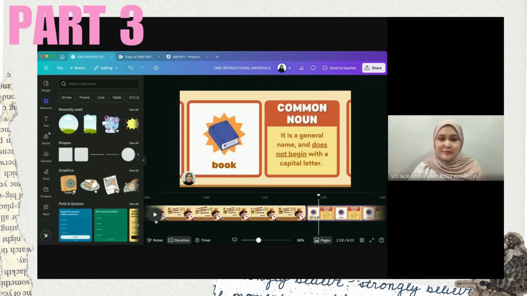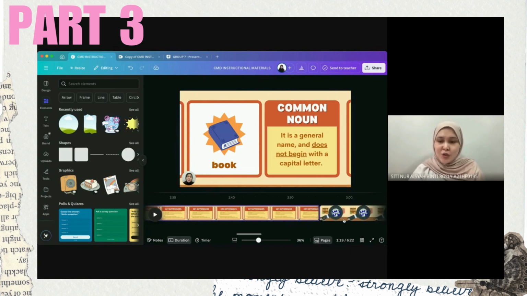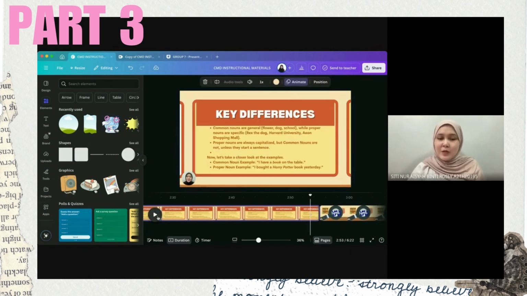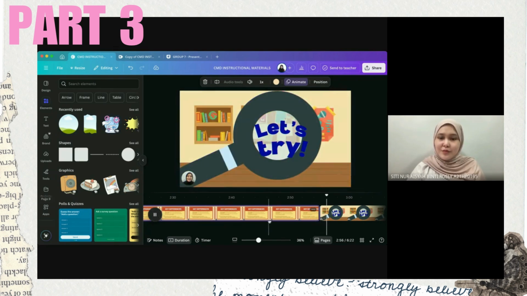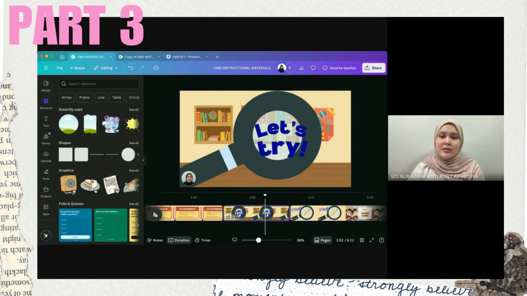So right here, the teacher will explain throughout the videos about the notes and so on, and also she will help to navigate the exercises. Okay, the example I can show you, quick quiz. First one. Now let's try to identify, is it a common or proper noun? So the teacher, using her own screen, will click on the let's try right here, and that will move on to the exercises.